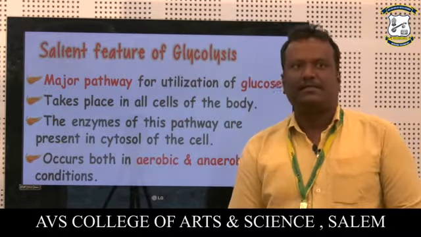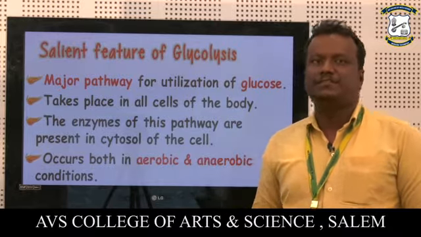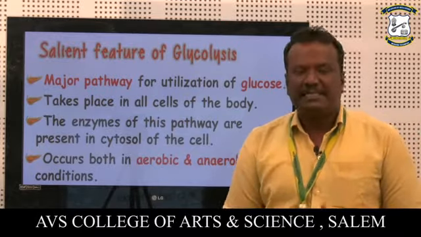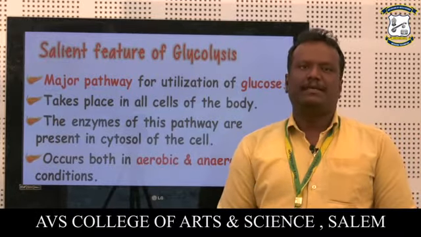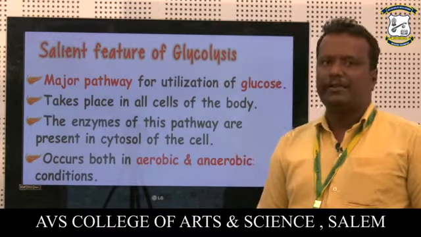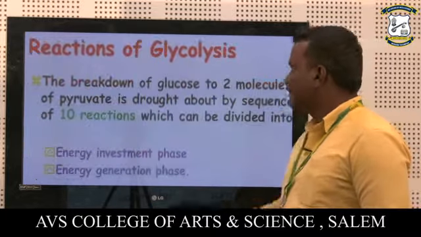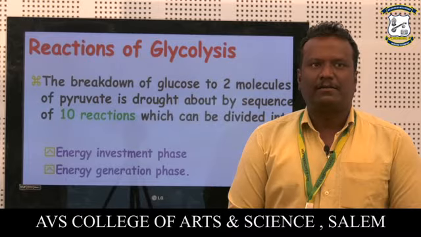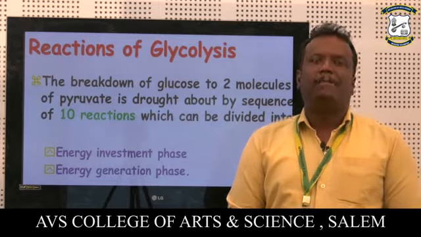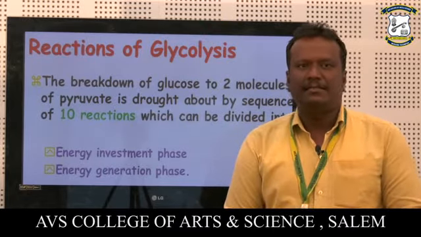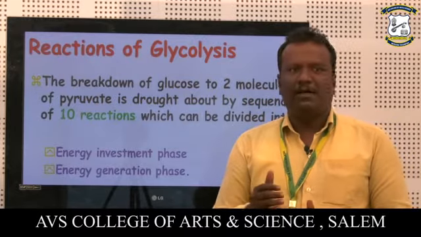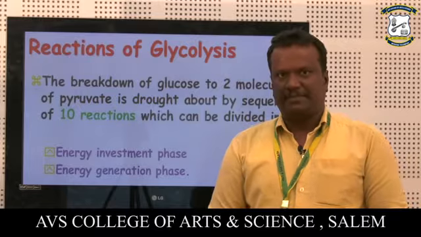What are the salient features of glycolysis? It is a major pathway for the utilization of glucose, and it takes place in all cells of the body. Several enzymes are involved in this pathway, in the cytosol of the cell. It occurs in both aerobic and anaerobic conditions. So, the reactions of glycolysis: the glucose molecule breaks down to form two molecules of pyruvate. This involves 10 reactions, in an energy investment phase and an energy generation phase.